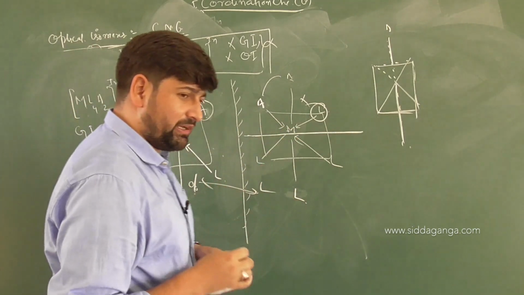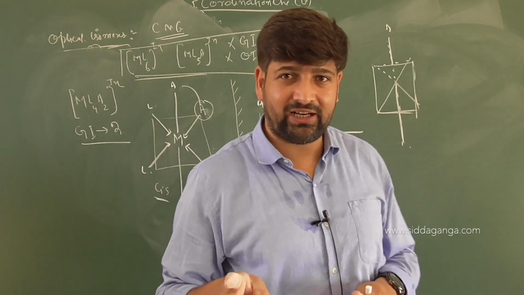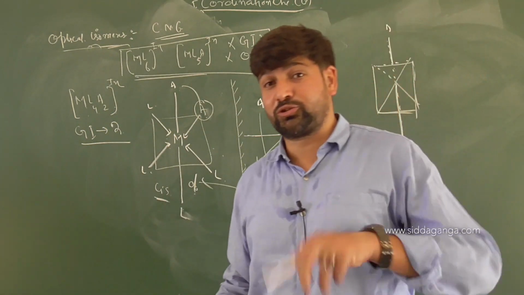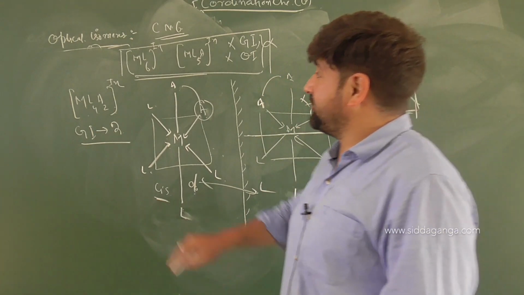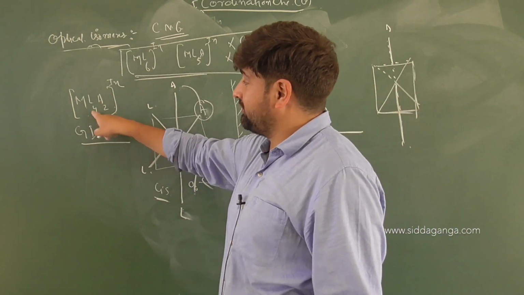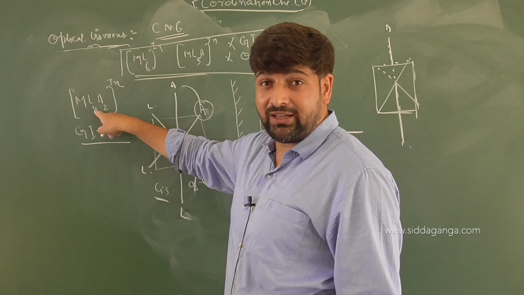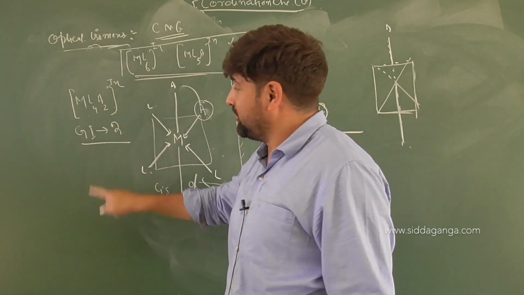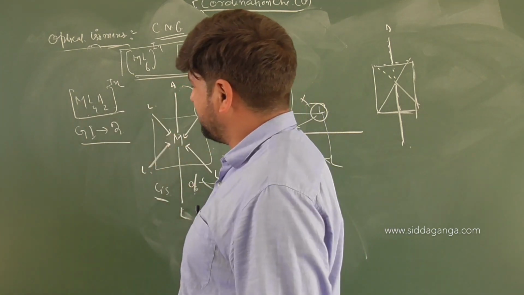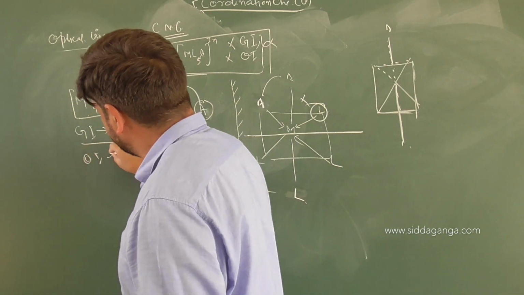So how many geometrical isomers did I get? 2, cis and trans. How many optical isomers did I get? 2. Which one is optically active, cis or trans conformer? Trans is optically inactive. Cis is optically active. So how many geometrical isomers with this formula? 2. And how many optical isomers with this formula? 2.